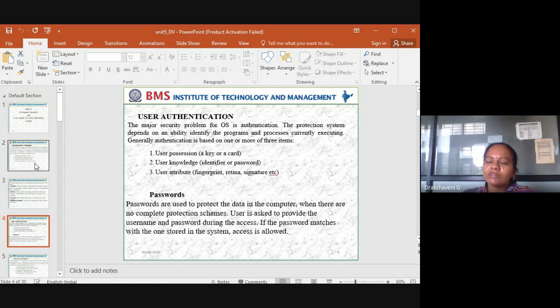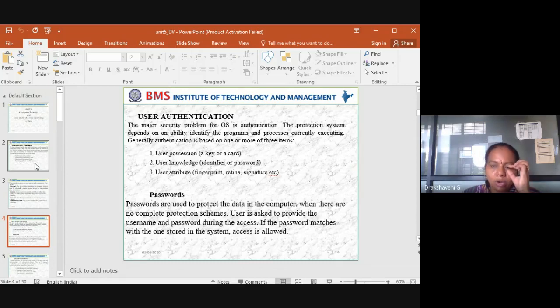So that's the reason they were using a fingerprint. But now you can see that using a fingerprint, because of this coronavirus, the disease is spreading from one person to another person. So now all human beings are scared of using a biometric, that is, a fingerprint. Then what is the alternative for this? Then we have something called a retina.